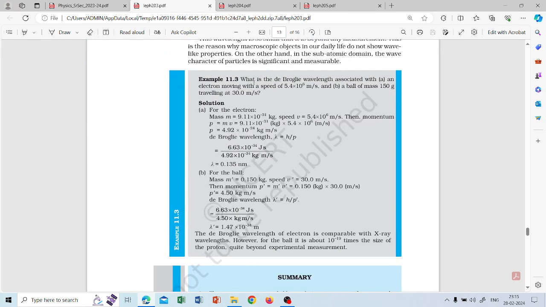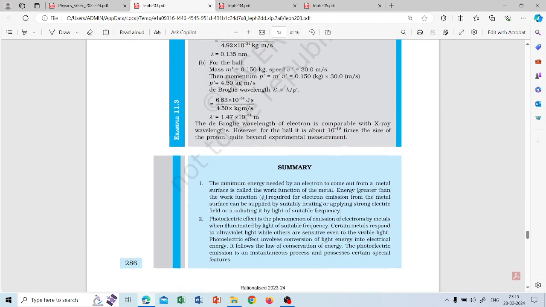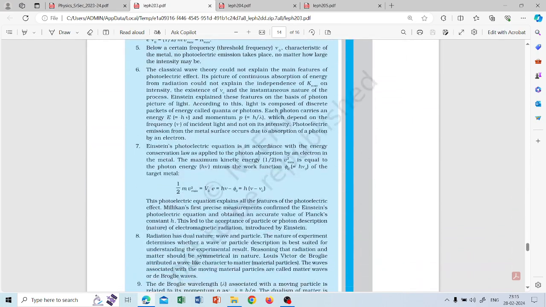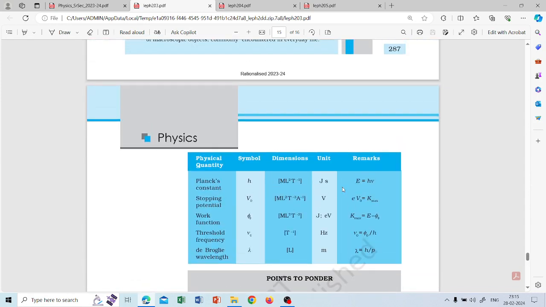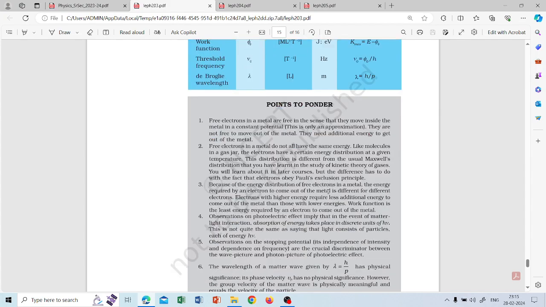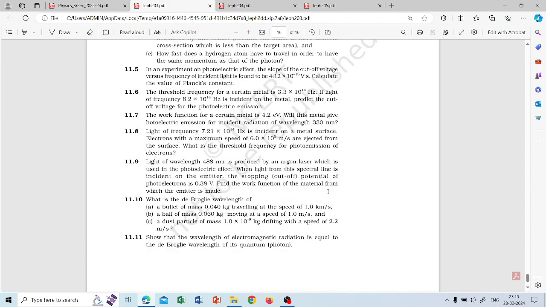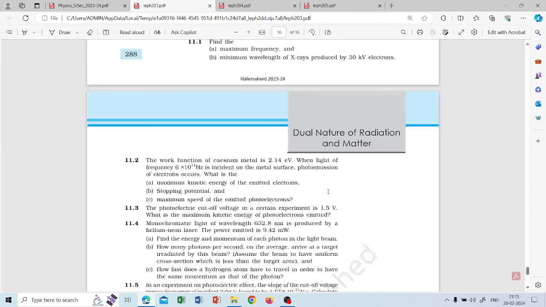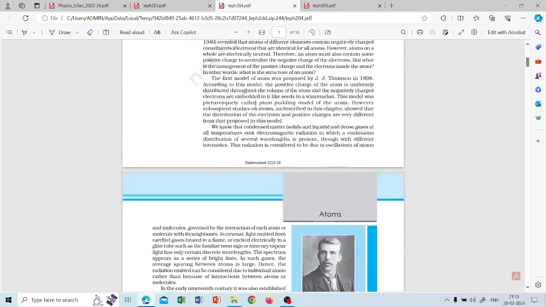This problem is important because you may get a better understanding as well. So these are the summary and some symbols, some units, and then the exercises. You can go through the exercises, and if you have time you can just see them. So this is about the wave nature. And quickly I'll go to the next chapter, atoms.